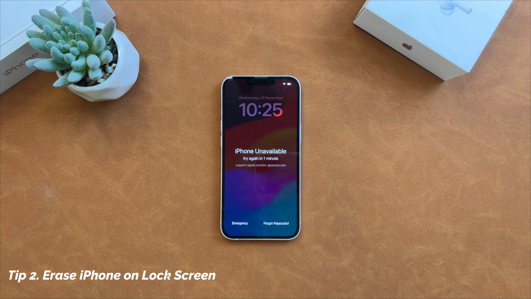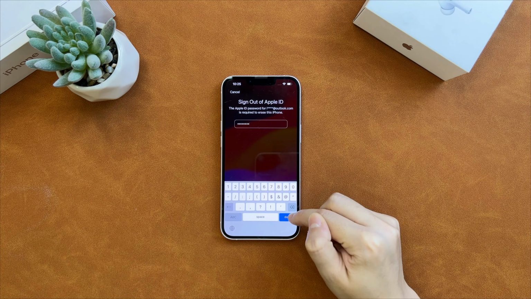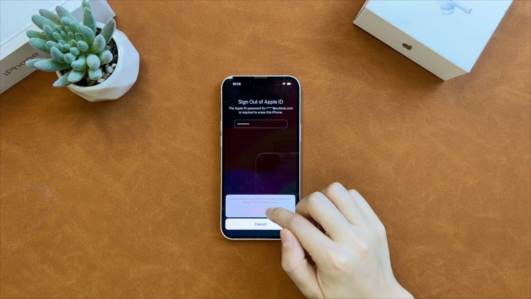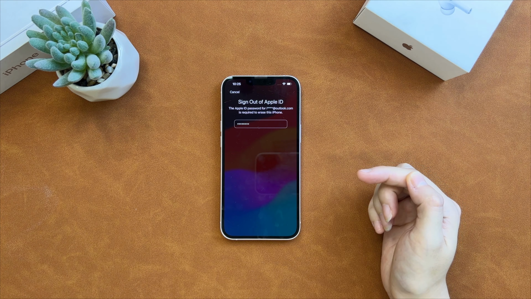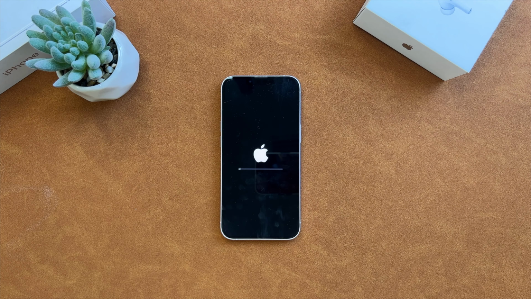If your iPhone is running on iOS 15.2 and later and signed into an Apple ID, you can also erase iPhone on the lock screen. On iOS 17 iPhone, tap on Forgot Passcode and select iPhone Reset. Enter your Apple ID password, then, tap on Erase iPhone. Your iPhone will be restored automatically. You need to wait for some time patiently and set up your iPhone.